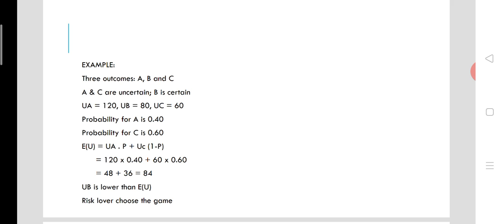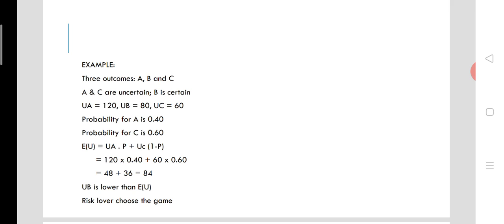Utility of the outcome C, that means the utility when a person gets the money if the outcome is C, is 60. The probability for A is 0.4, or 40% possibility is there for A to happen, and probability for C is 0.6, or there is 60% probability for C to happen.